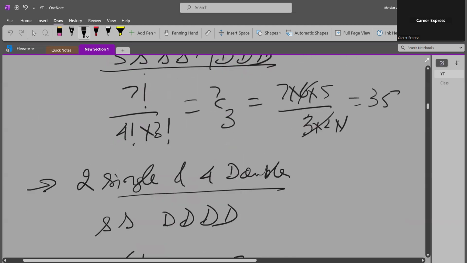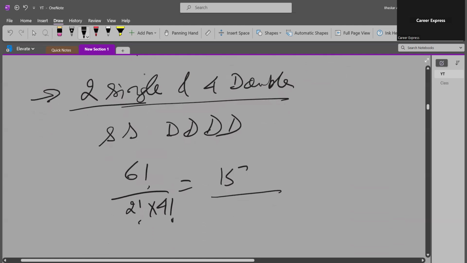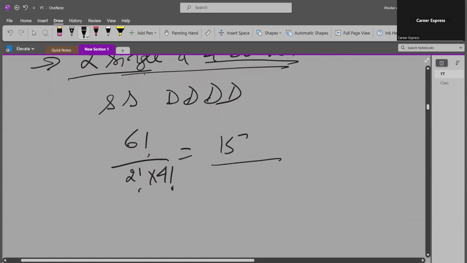This is the last case. If we go any lower, it will be 0 single and 5 double, which we have already counted as 1 way.